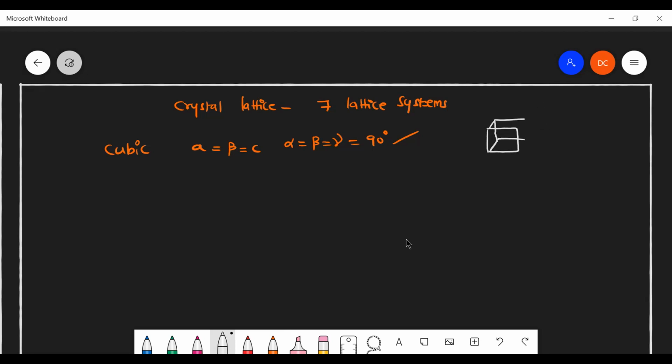The perfect square will be like this. And here also, this is A, this is B, and this is C. So here, A equal to B equal to C, and alpha equal to beta equal to gamma, which is also equal to 90 degrees. Then the angles between them are equal, and the edge lengths are also equal. And the next one is tetragonal.